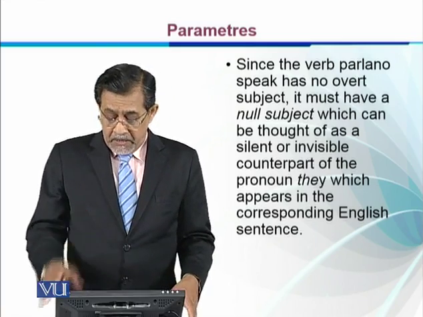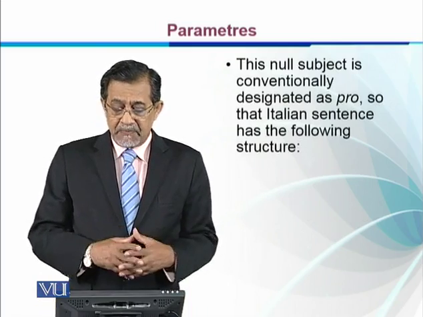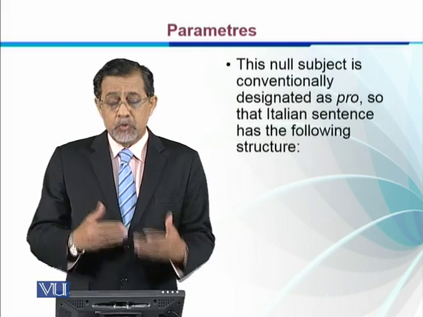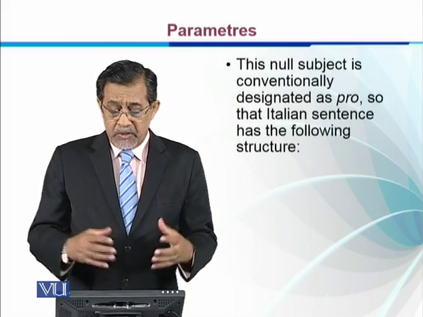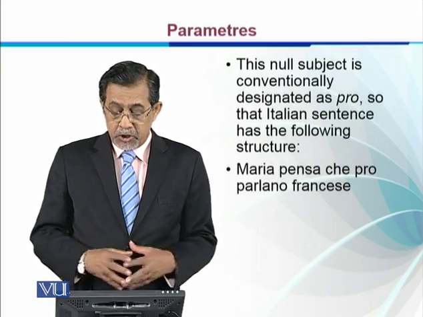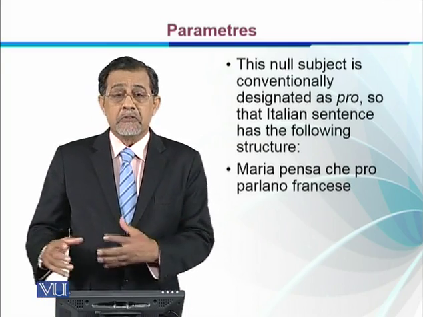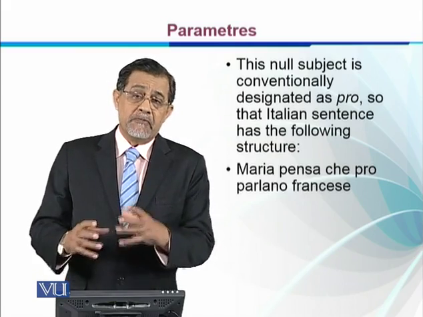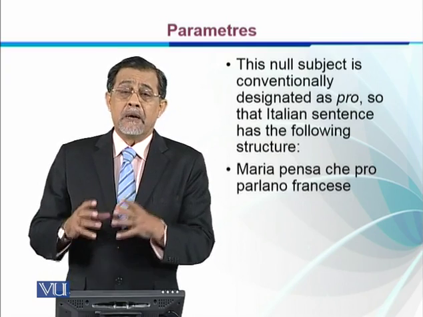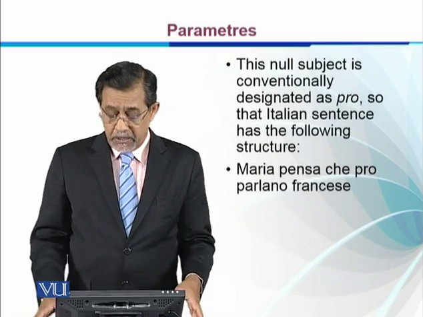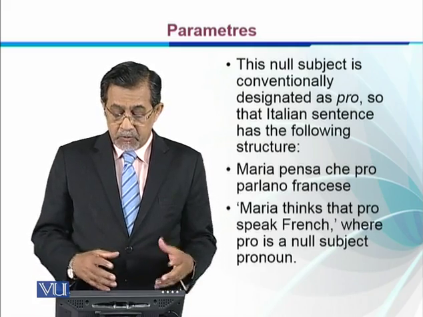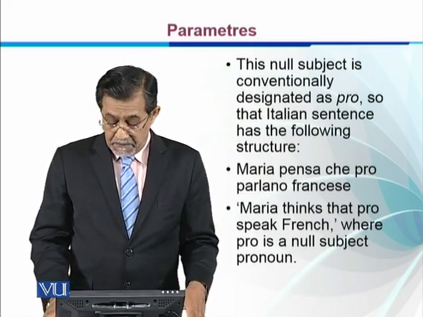The null subject is conventionally designated as pro, used in place of another. So that Italian sentence has the following structure: Maria pensa che pro parlano francese. We imagine that pro is in place of the third person plural subject pronoun, which is they in English. Maria thinks that pro speak French, where pro is a null subject pronoun.